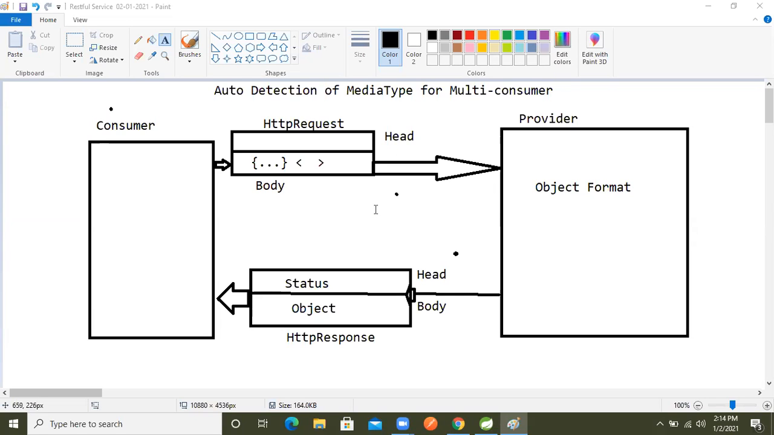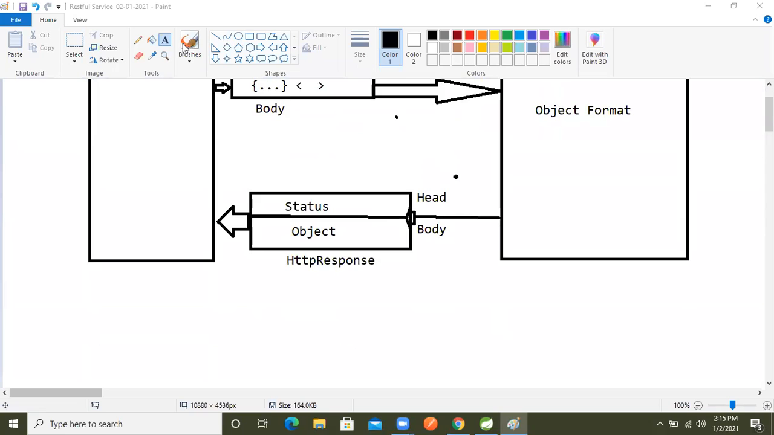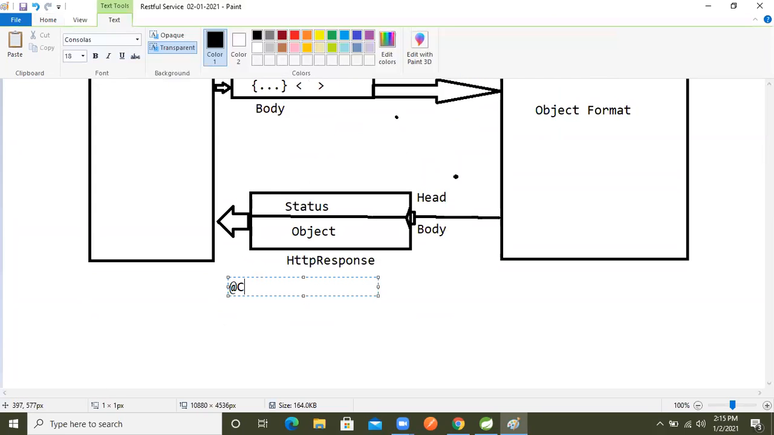Same things, but to perform these operations we need the @Consumes annotation. And to this annotation, initially we learned to pass only single data, so a single media type.